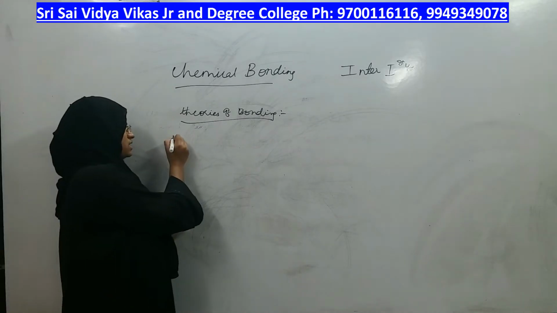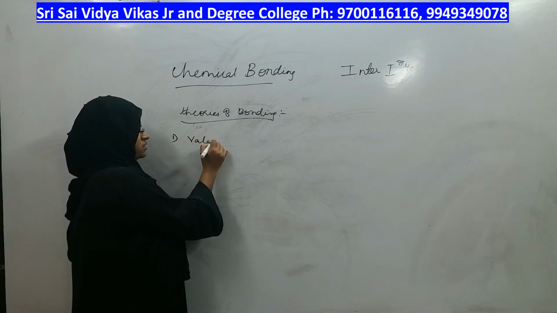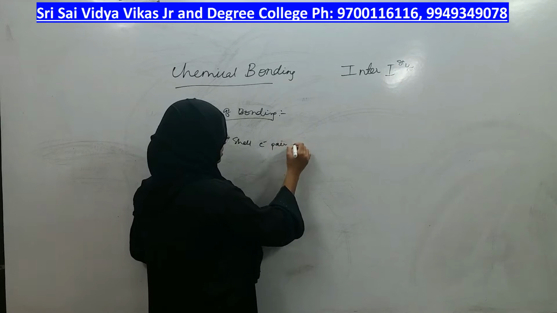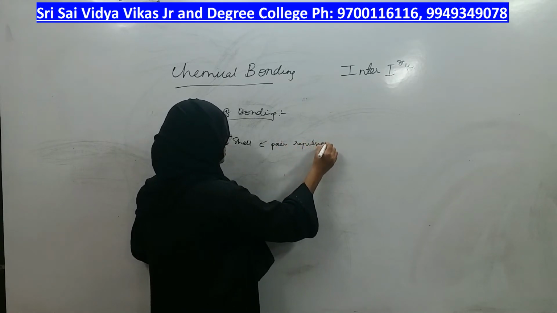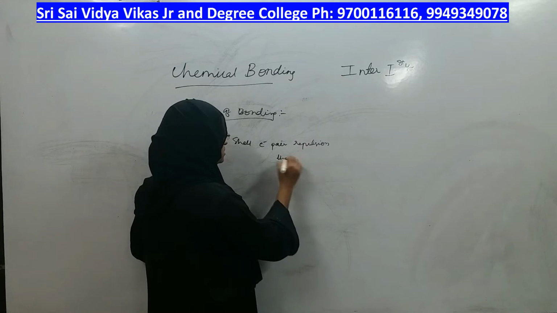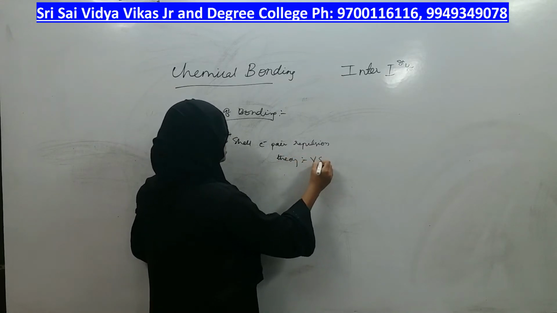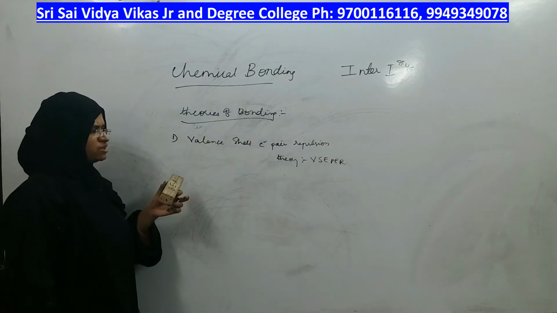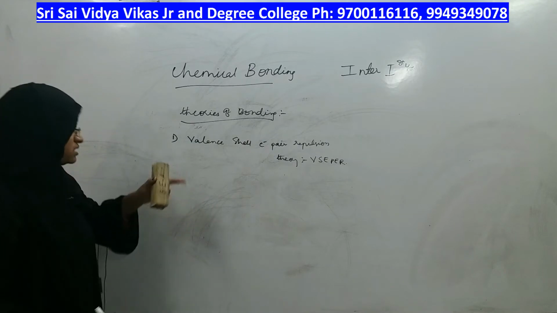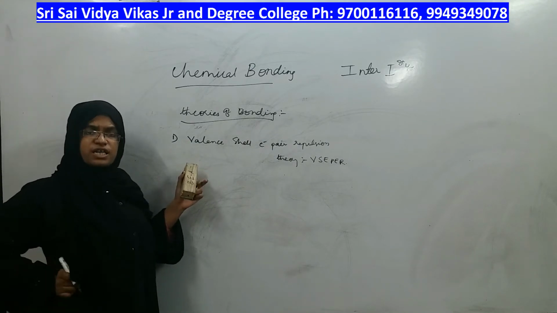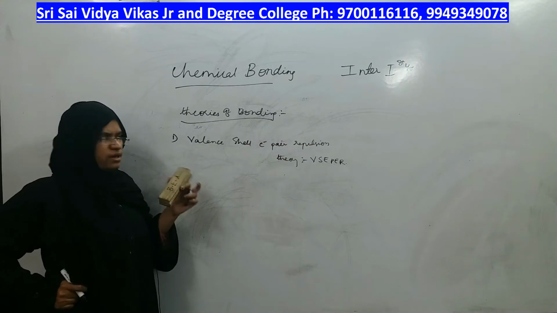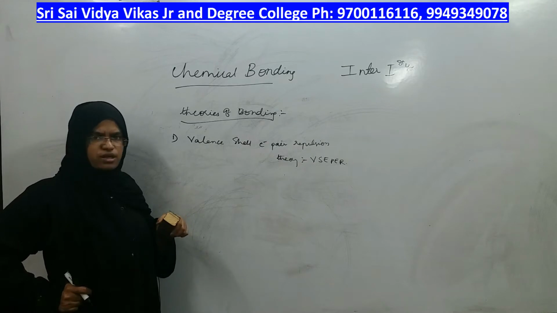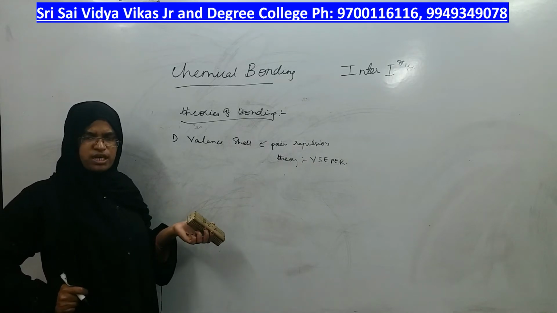And the first theory is valence shell electron pair repulsion theory. In the name itself the meaning lies. It is commonly called VSEPR theory, right? In the name itself you can understand which electrons are involved in bonding of the molecule. So many electrons will be present in every atom, but the core electrons will not involve in the bonding, as we already know.